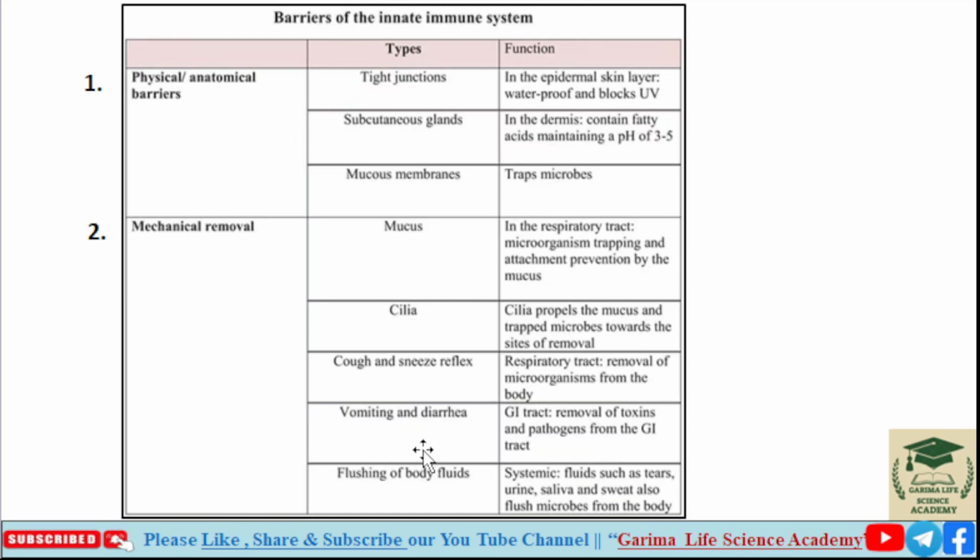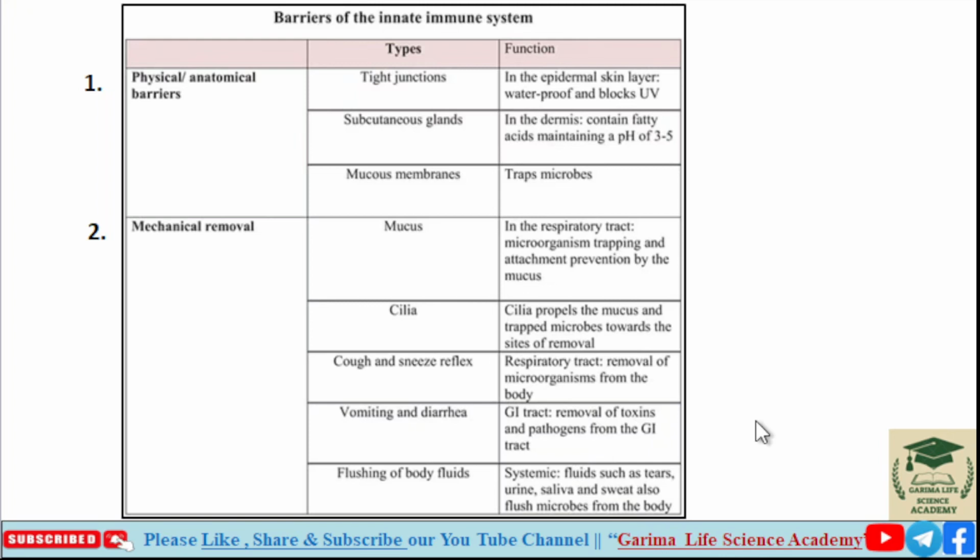Vomiting and diarrhea. In the GI tract, they remove toxins and pathogens from the gastrointestinal tract. Last is flushing of body fluids. Systemic fluids such as tears, urine, saliva and sweat also flush microorganisms from the body.